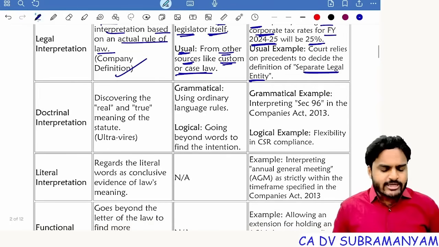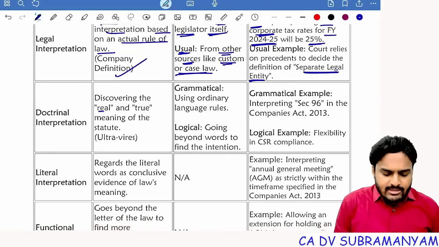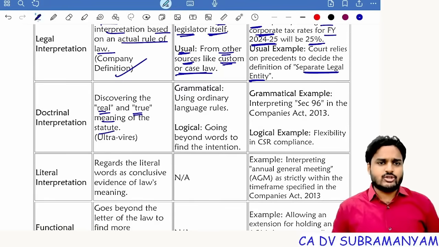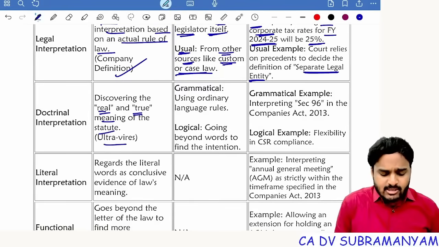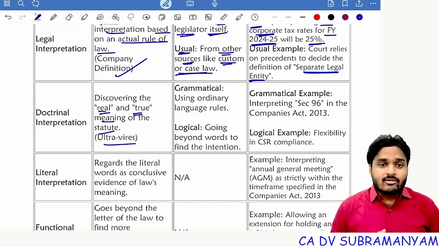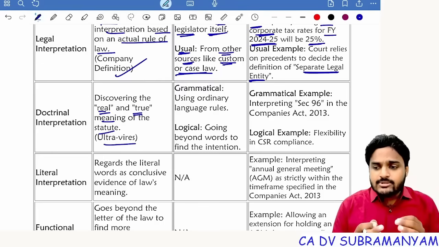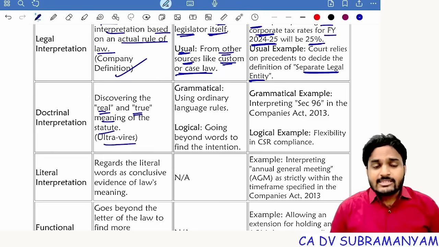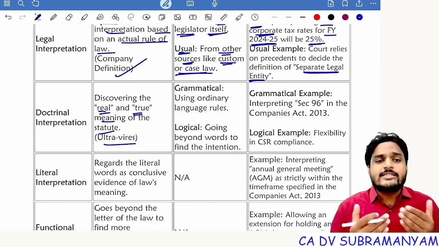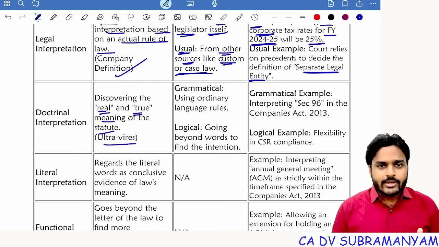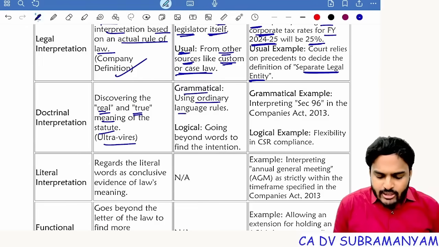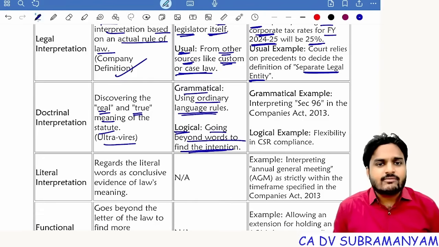Next one, doctrinal interpretation. Here we discover the real and true meaning of the statute. Best example, ultra vires. Whether the act of company is within its powers or beyond its powers. Getting my point? So grammatical, using ordinary language rules. Logical, going beyond words to find the intention of the legislature.